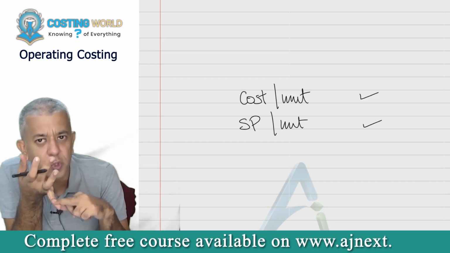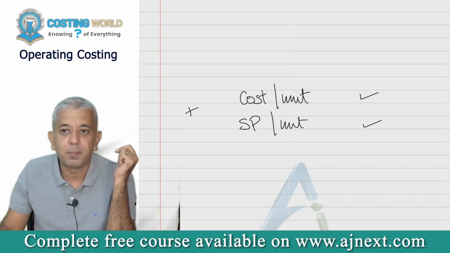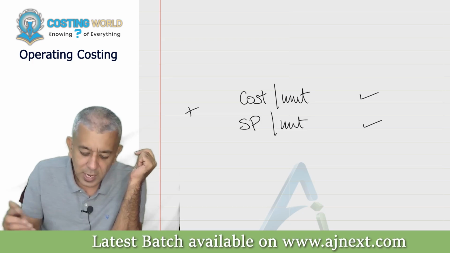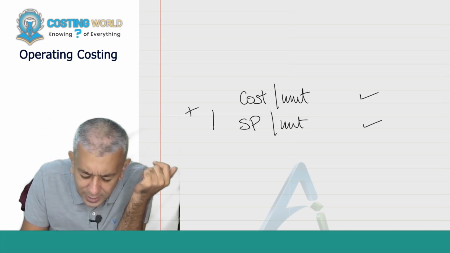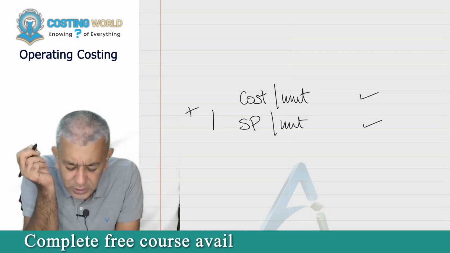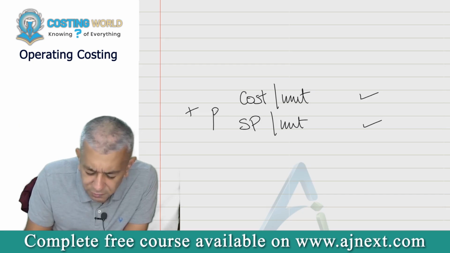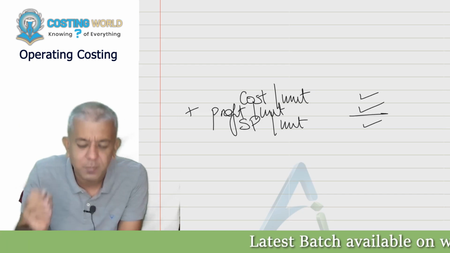Either cost per unit or selling price per unit. Now, the difference between both of them is that once you arrive at cost, to fix the selling price is very easy. You tell me, what's the difference between selling price and cost called? Profit. So therefore, you can be adding up the profit per unit. In that particular case, you will arrive at the selling price.